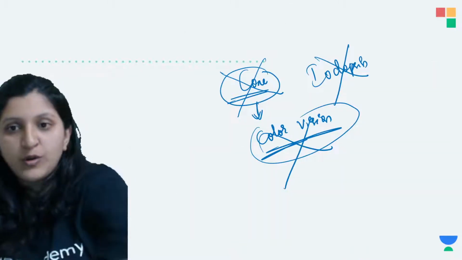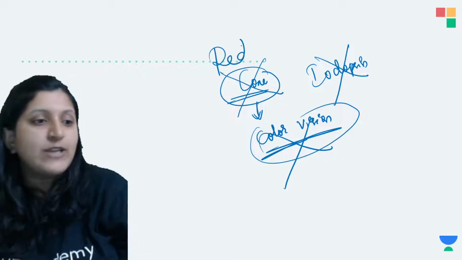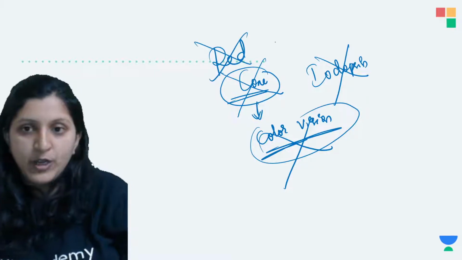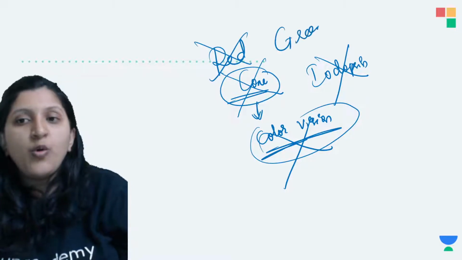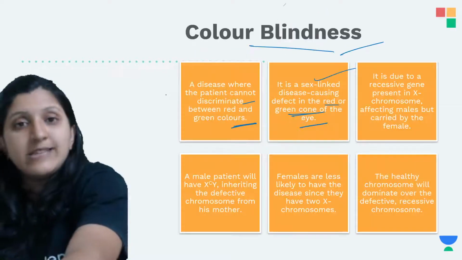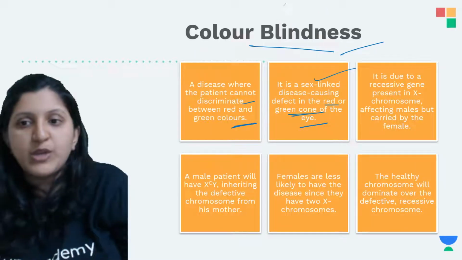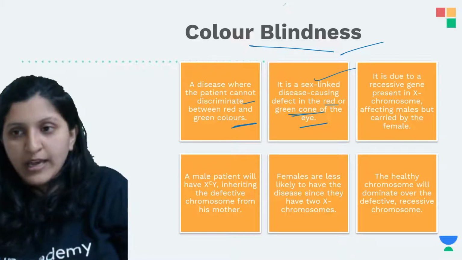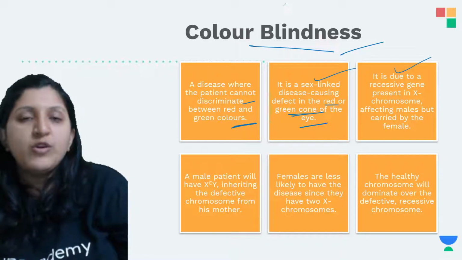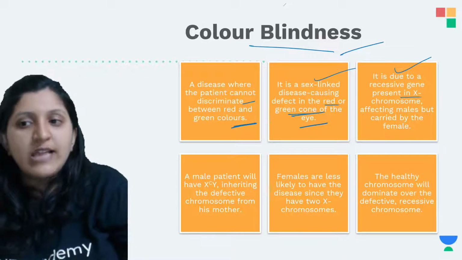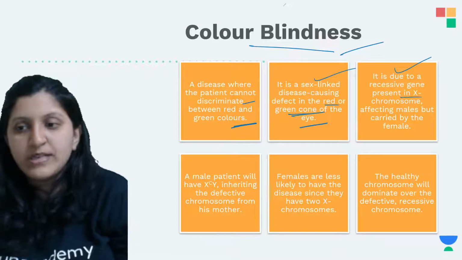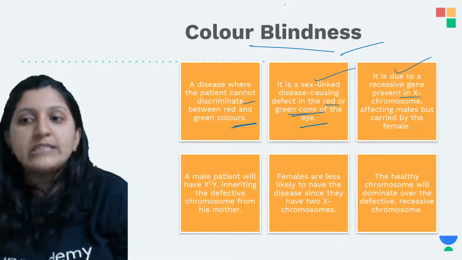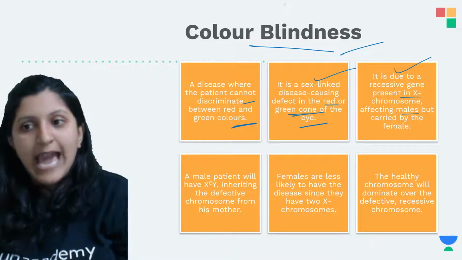So not all the cones, with respect to the red cone, are being produced, and the green cone is not being produced, and that's the reason you cannot differentiate between the red and the green color. This is also due to the recessive gene that is present on the X chromosome itself, which affects males. Again, it is carried by the female.